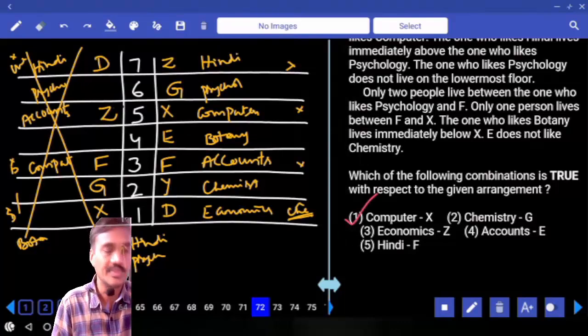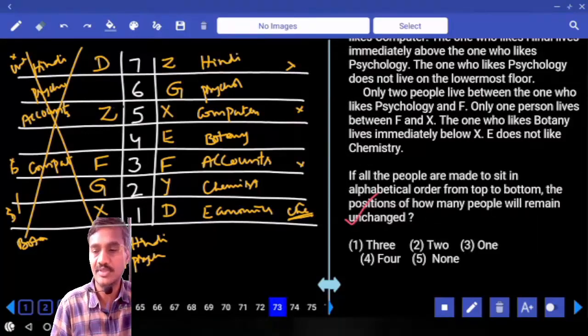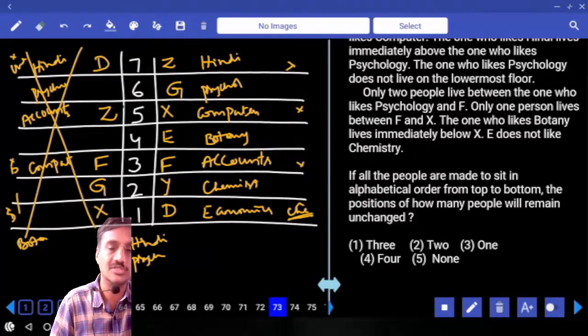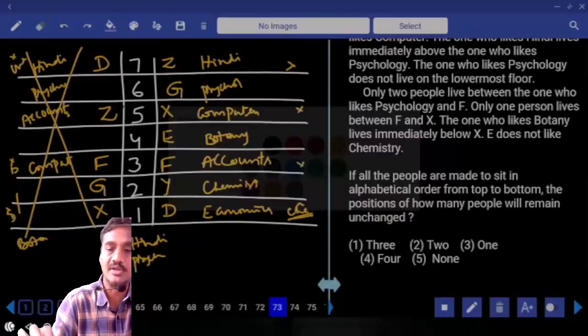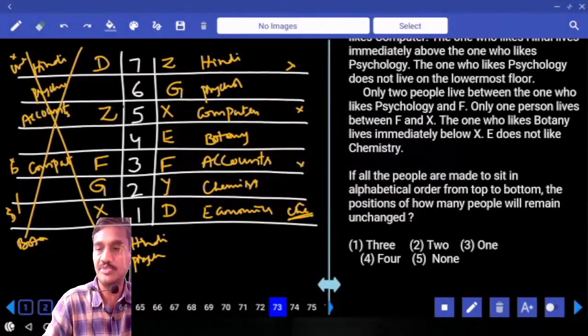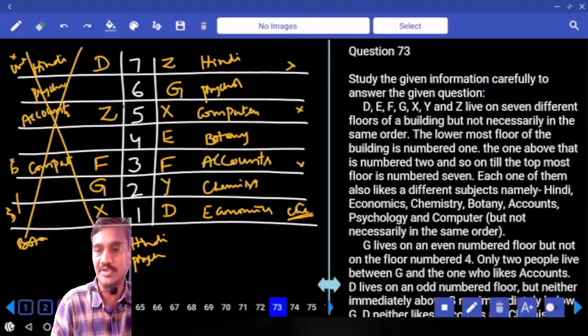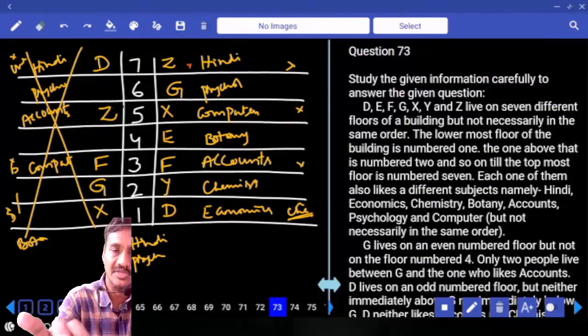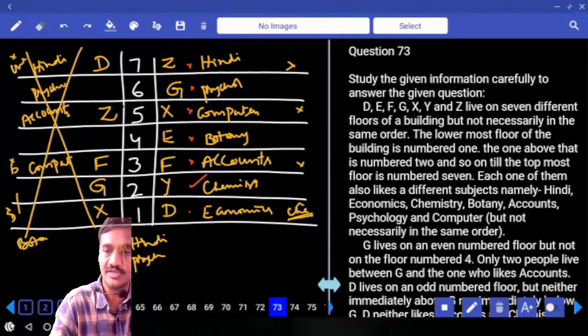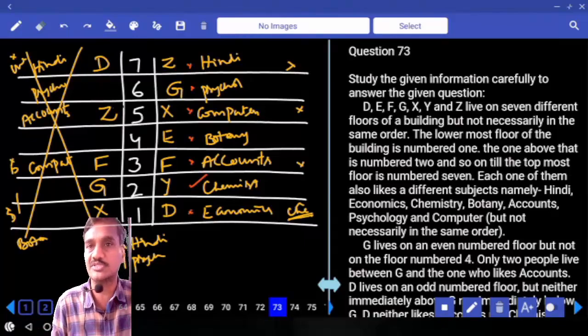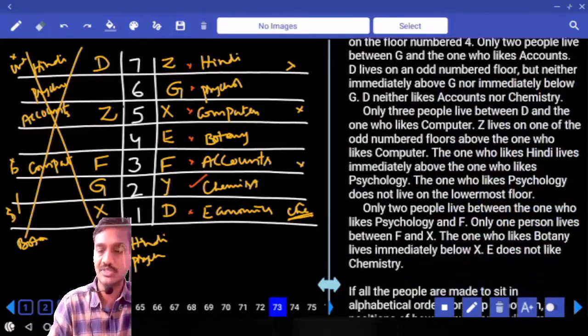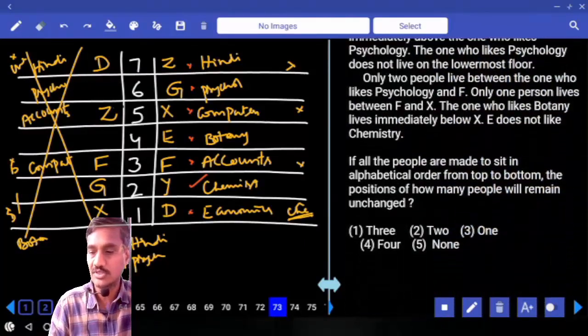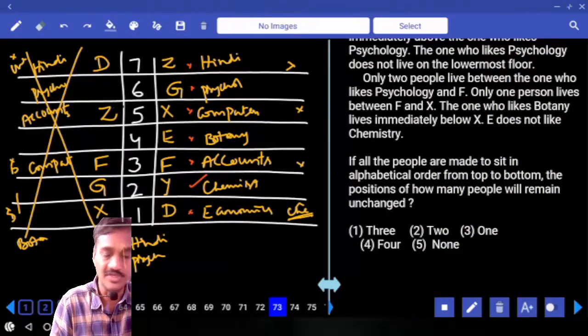Choice 1, 72. Then coming to this 73, if all the people are made to sit in alphabetical order from top to bottom, the positions of how many will remain unchanged. From top to bottom, let us start counting. And who are the people we have? 7 people, D, E, F, G, X, Y, Z. Now D, E, F, next one G, X, Y, and Z. And how many persons remain at the same place? Only Y remains at the same place. That is given in choice 3. And 73 is choice 3.